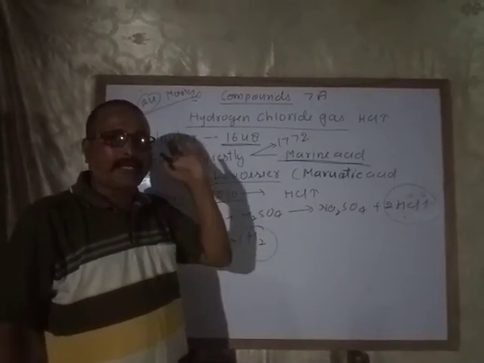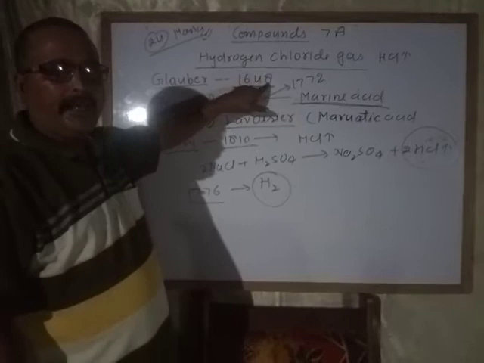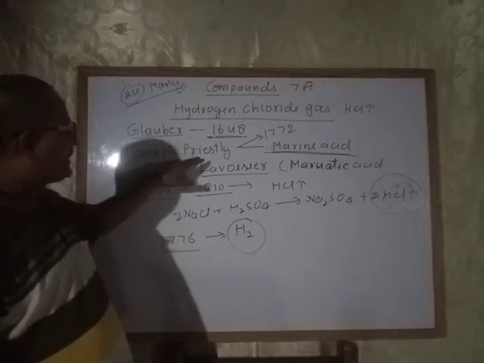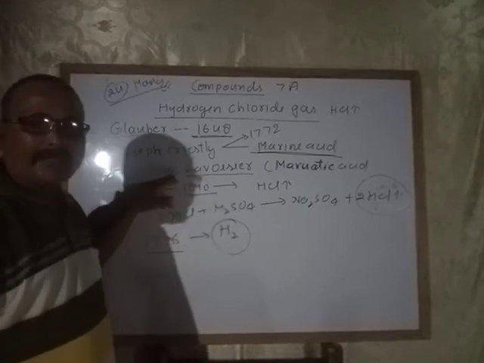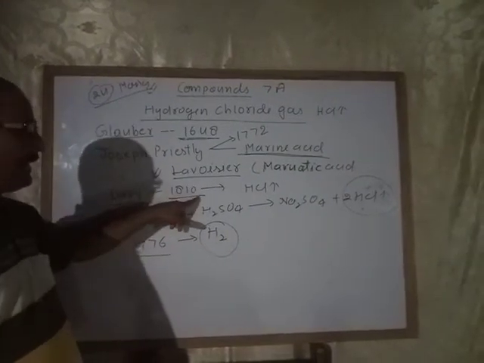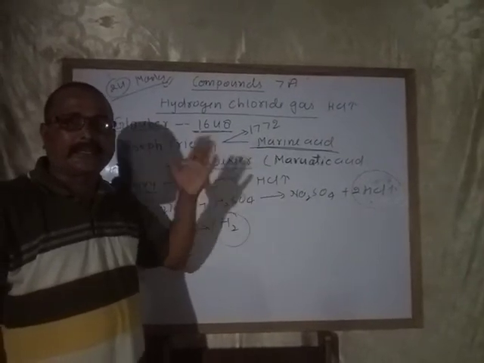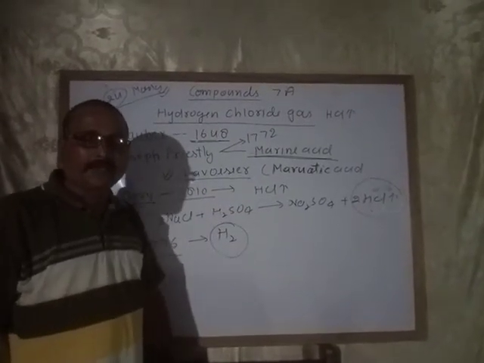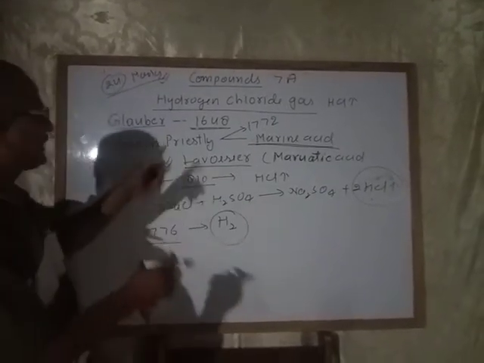So who prepared hydrogen chloride gas first? Glover, in 1648, and he called it marine acid. Afterward, Joseph Priestley also prepared this gas and called it marine acid. But Lavoisier, the father of modern chemistry, said it is muriatic acid. In 1810, Davy studied the composition of this gas and said it is a compound of hydrogen and chlorine, so the name of this gas is hydrogen chloride gas. Okay, now just a little introduction about this.